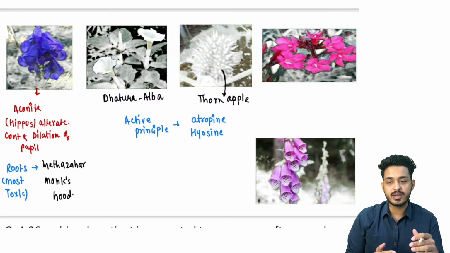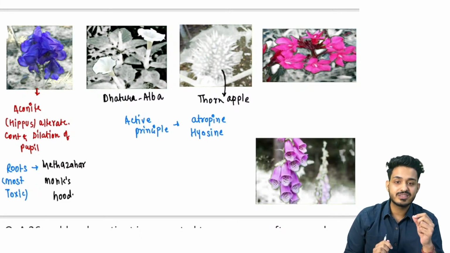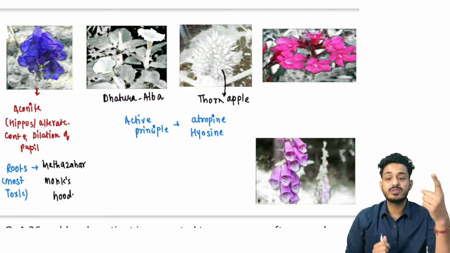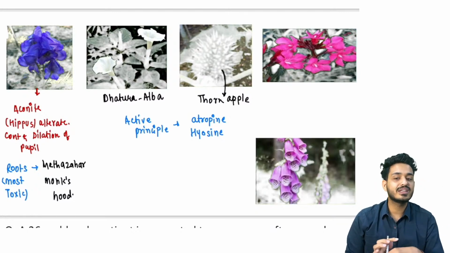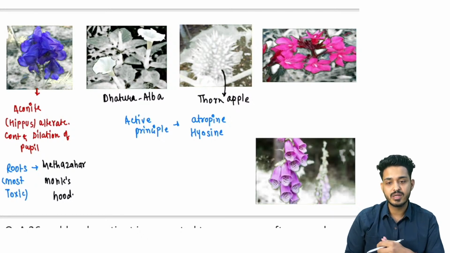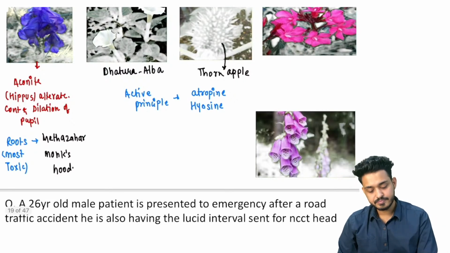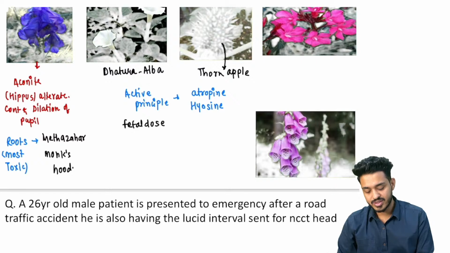You are not able to think. Second thing, you will be having mydriasis because it is anticholinergic poison. You will be having mydriasis, you are not able to see the person, you will not be able to see the thief, you are not able to identify him, you will be having blurring of vision, right? So they know about this particular thing, but the question they will ask you is about the fatal dose. What is the fatal dose for this particular thing?